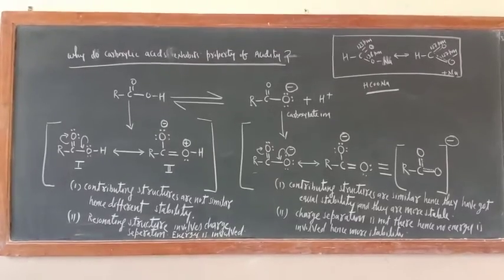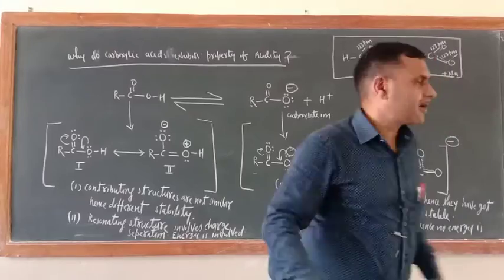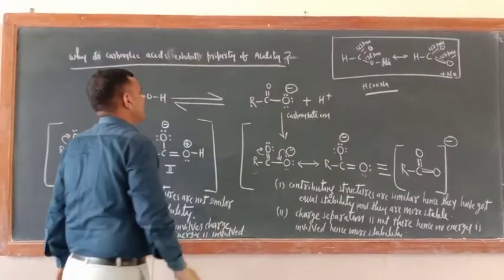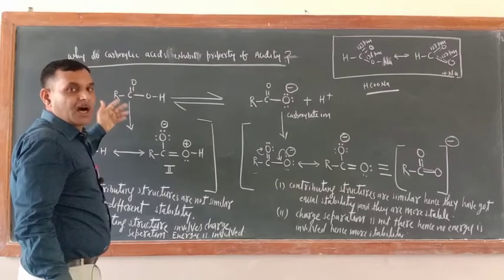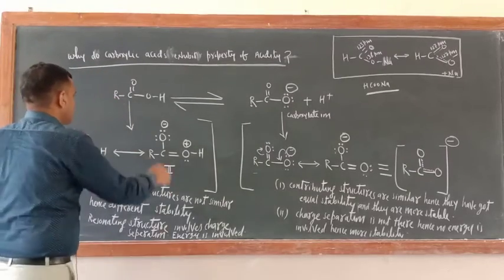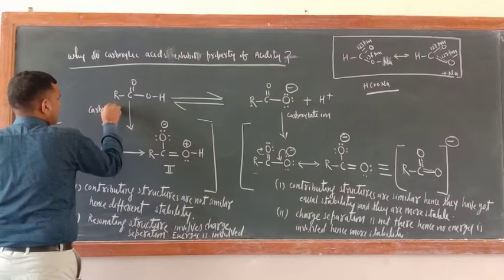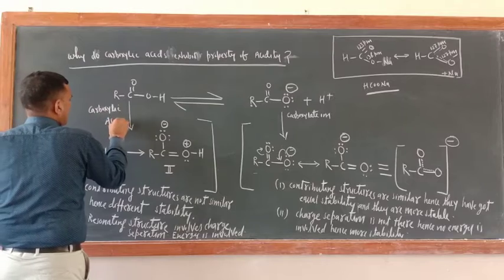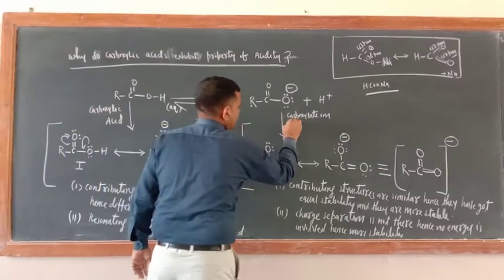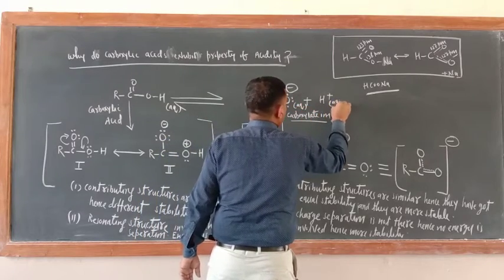Okay, so now just see here the question: why do carboxylic acids exhibit the property of acidity? Acidity means why are they acidic in nature? Okay, so just see what is this one. This is carboxylic acid. And what is this one? Take its aqueous solution. This is carboxylate ion. Okay, now try to understand.